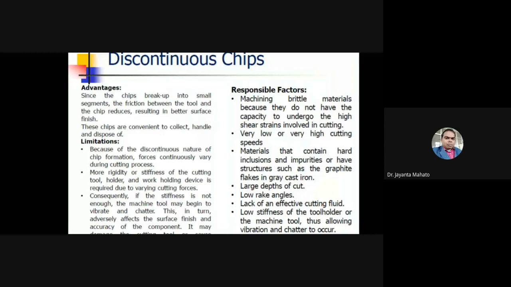These chips are convenient to collect, handle, and dispose of. So these types of discontinuous chips are very convenient to collect, handle, and dispose. Okay.